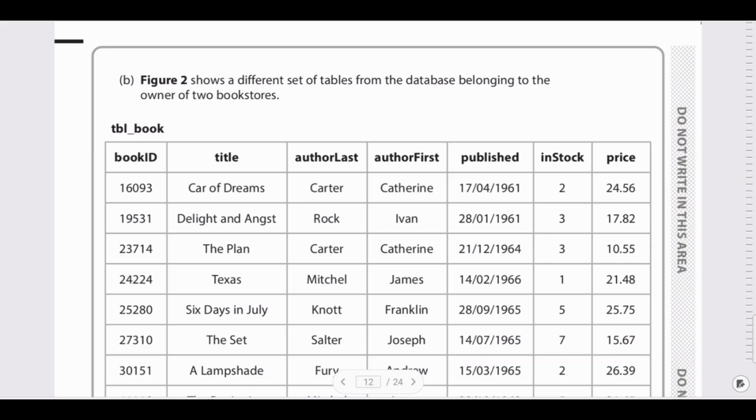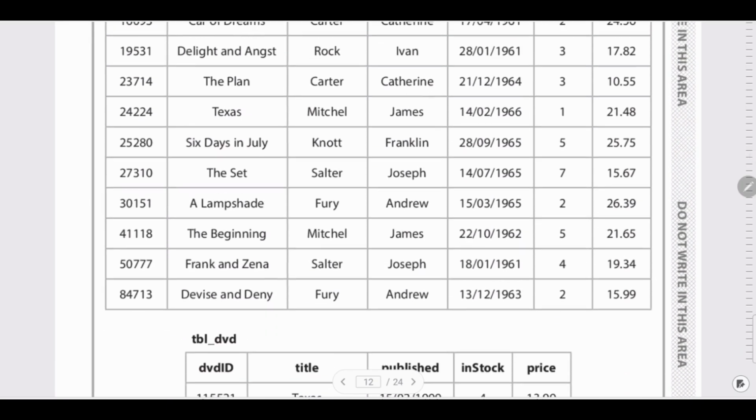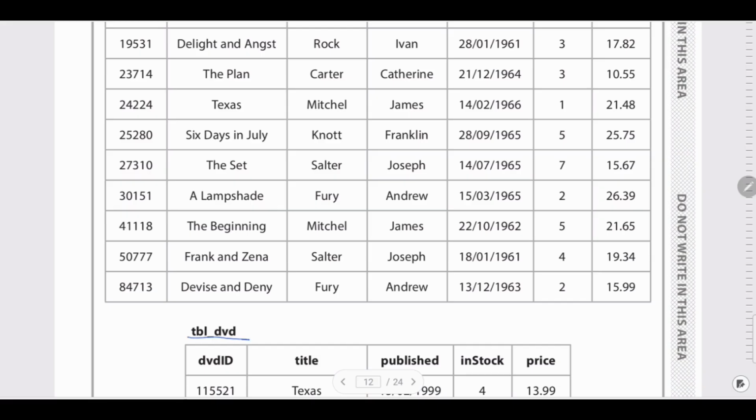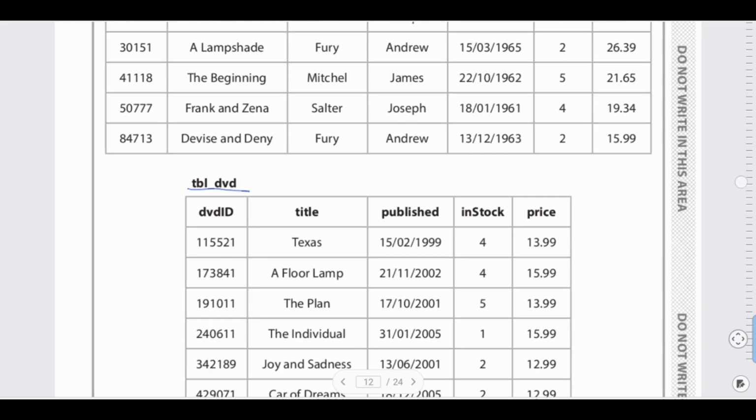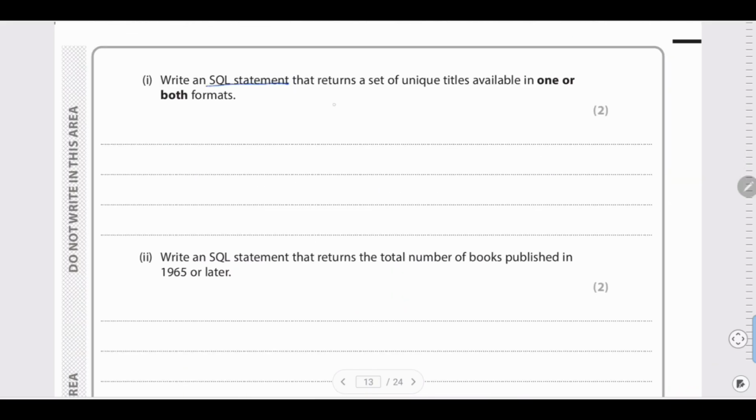Now figure 2 shows a different set of tables from the database belonging to the owner of the two bookstores. There are two tables here, the table book, and over here table DVD. We need to refer to these two tables to answer our next questions. Write an SQL statement that returns a set of unique titles available in one or both formats. You need to get the titles from both the tables.